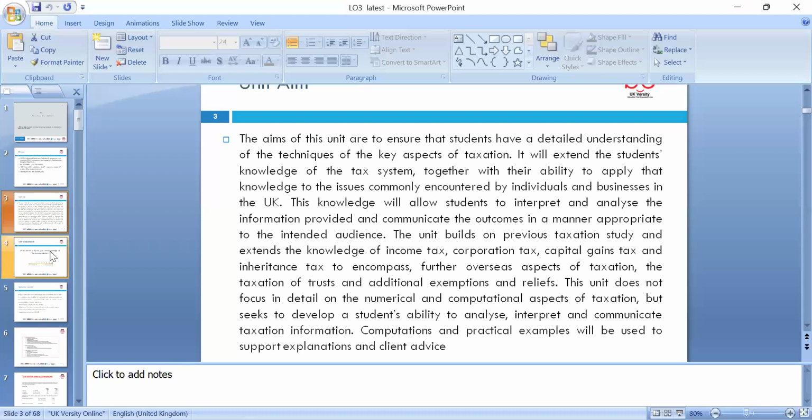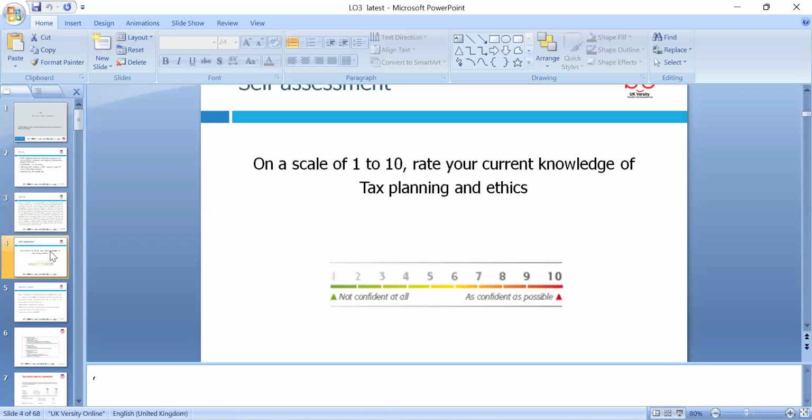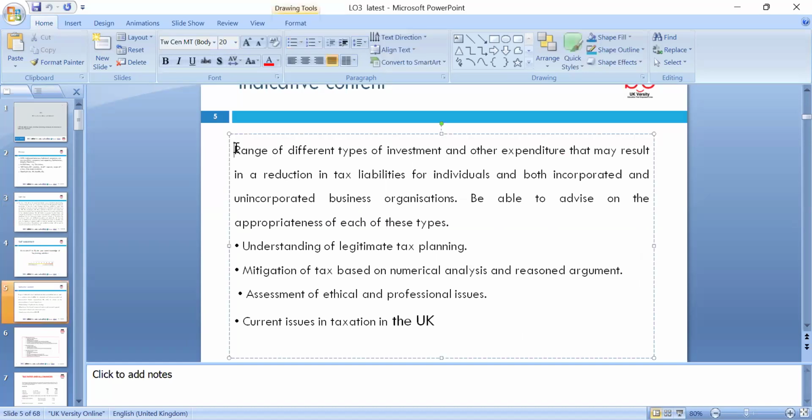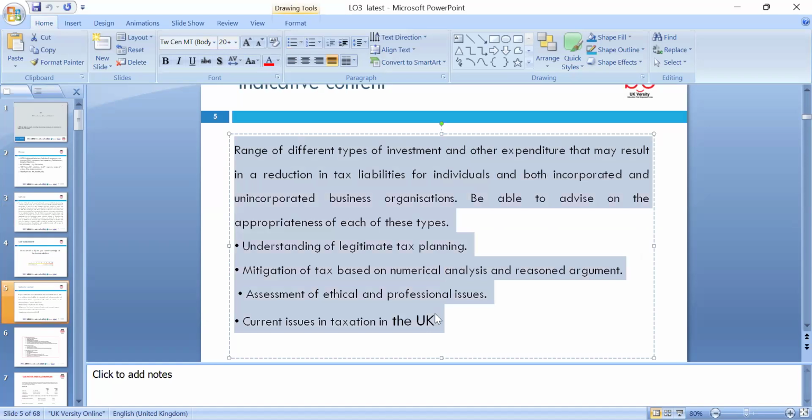We're looking at tax planning and ethics, and the indicative content, which covers a range of different investments and other expenditure that may result in reduction of the tax liability for individuals, and both incorporated and unincorporated businesses. Tax planning is legal, whereby we can mitigate tax based on numerical analysis, and we'll do that with consideration.